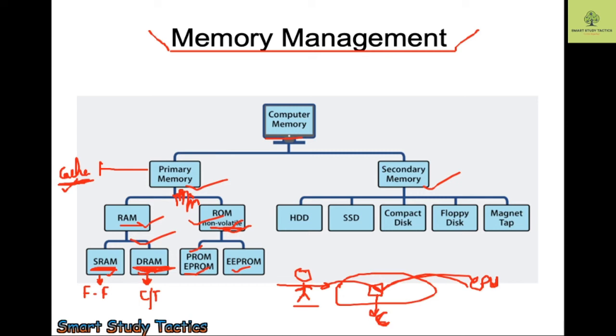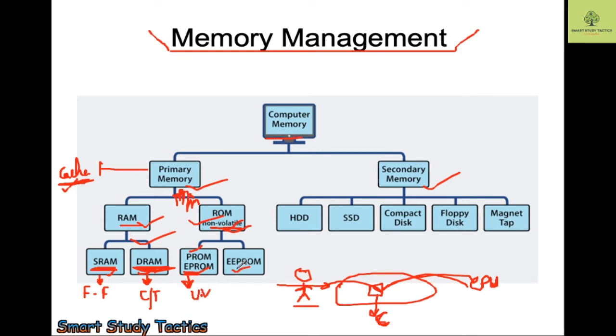Similarly, we have EPROM, erasable programmable read only memory. Here you can erase the data and you can program the data. You will get this type of disk in the market where you can erase the data and write the data again on the same disk. Which method are we going to use here? We are going to use UV rays, ultraviolet rays, to write the data or to erase the data.